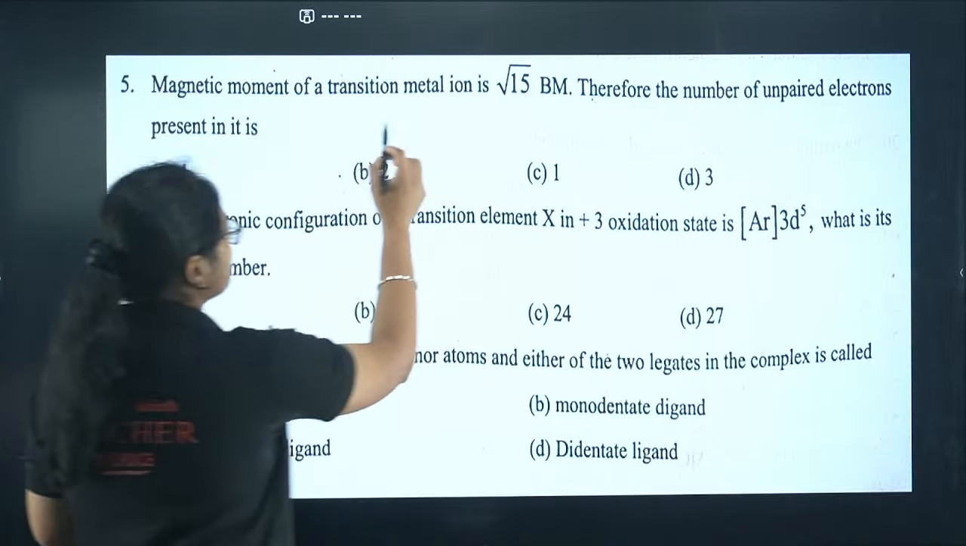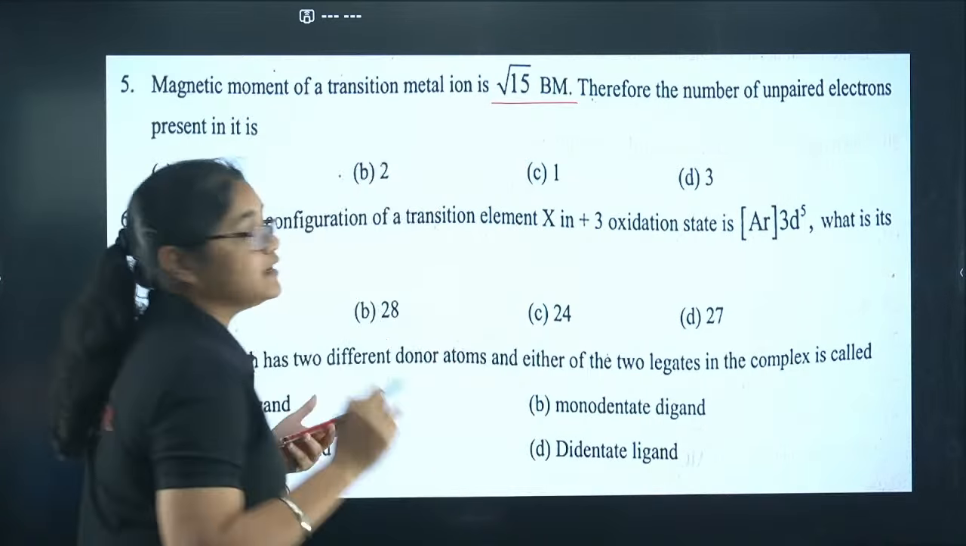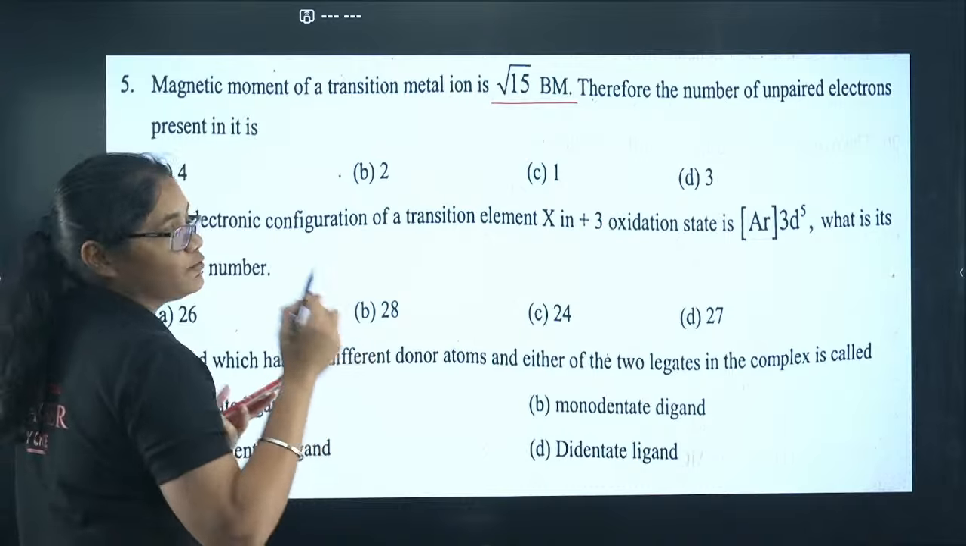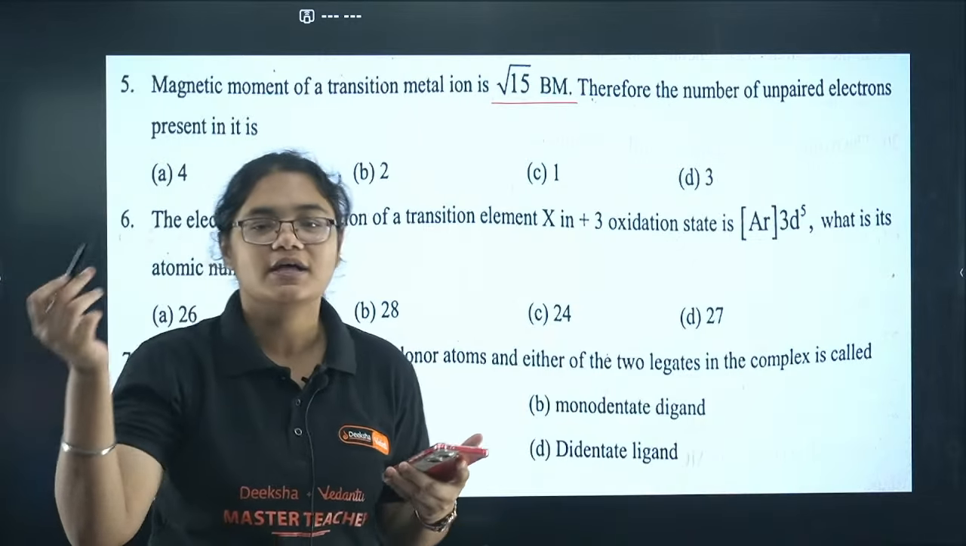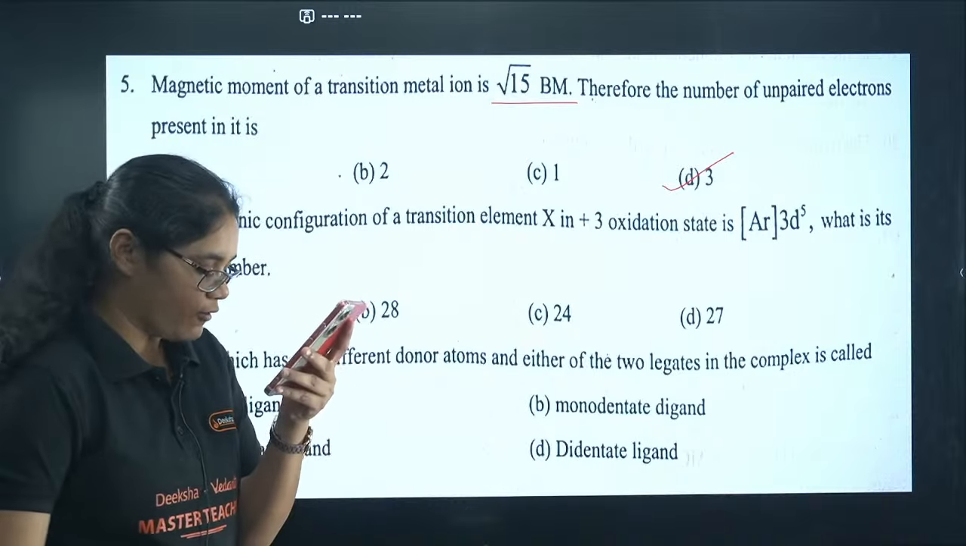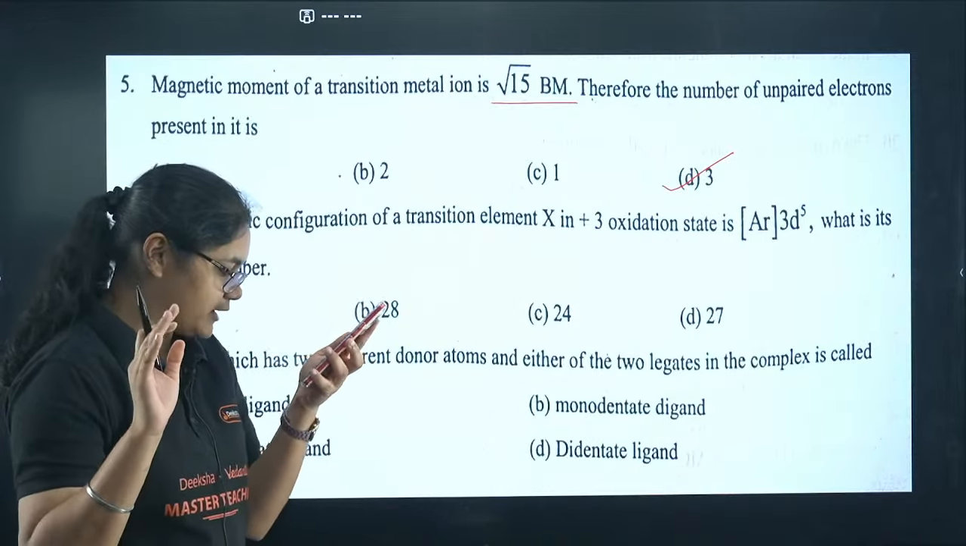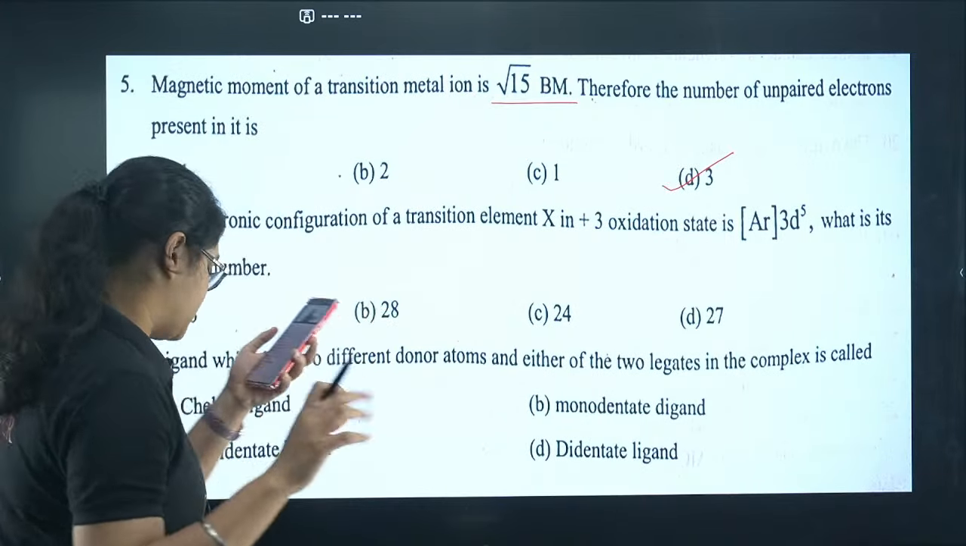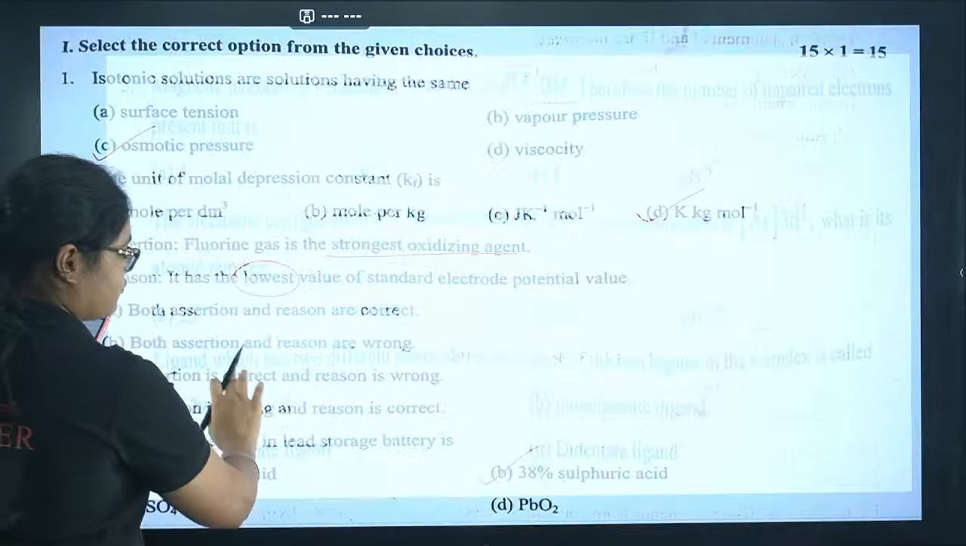Next, magnetic moment of transition metal is √15. Therefore, the number of unpaired electrons will be. So, we know root over of n into n plus 2. So, if I have n value is equal to 3, that will give me correct answer of B. 5, all of you are getting. 5 is D. Yes, Pranavi, Tara Devi, all are saying correct. 4, who is saying B?